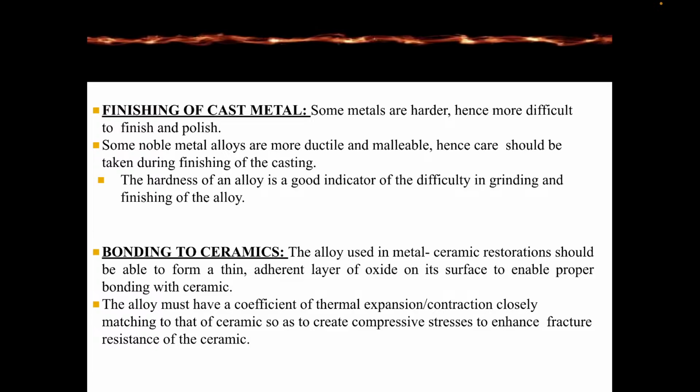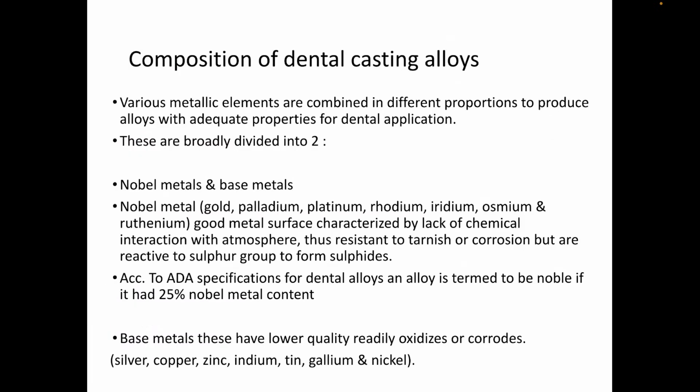The bonding of ceramics. Bonding with the metal is a very difficult task. The alloy used in metal ceramic restoration should be able to form a thin adherent layer of oxide onto the surface to enable proper bonding with ceramic. The alloy must have a coefficient of thermal expansion and contraction closely matching that of the ceramic so as to create a compressive stress to enhance the fracture resistance of the ceramic.